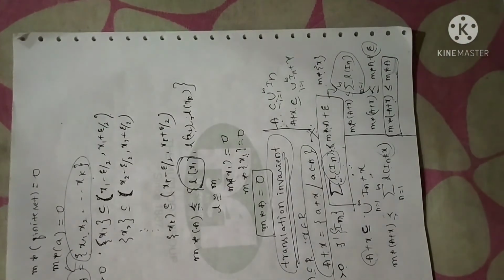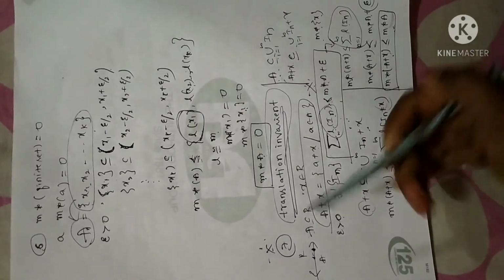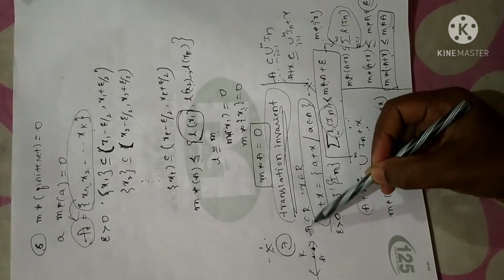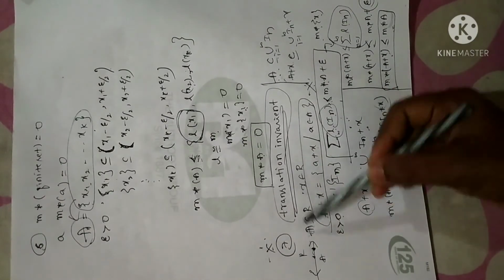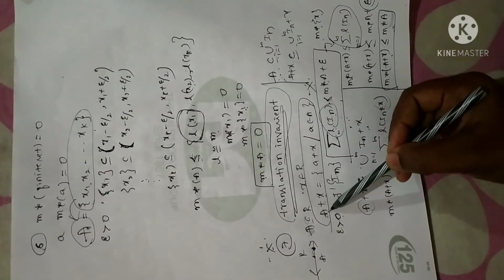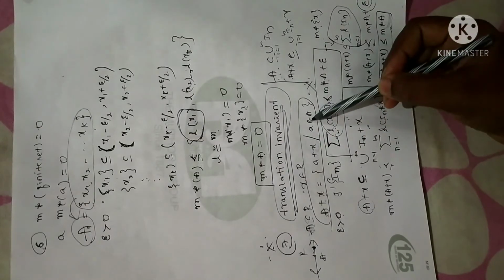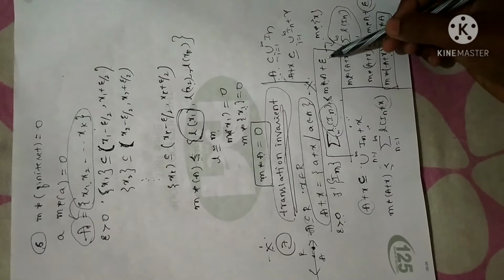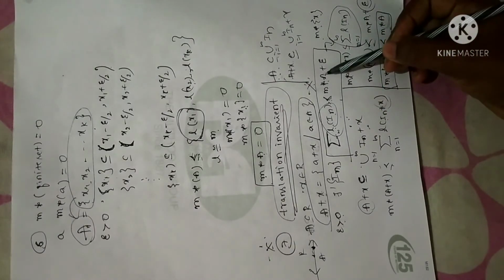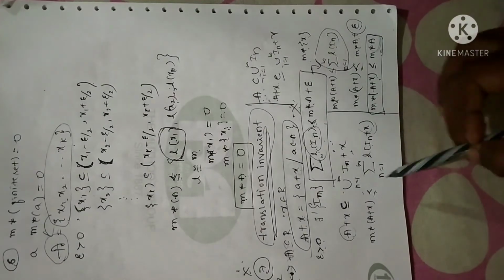I am repeating once again. As per the translation invariant property, if we have a real number x and an open set A which is a subset of R, and you want to add that element to the open set, we are going to add each element of the open set with the given element. That is what I have written. If that is the case, then there exists an epsilon greater than 0 such that length of I_n will be less than m star of A plus epsilon. Epsilon is an arbitrary quantity. We are going to make use of this in successive theorems.